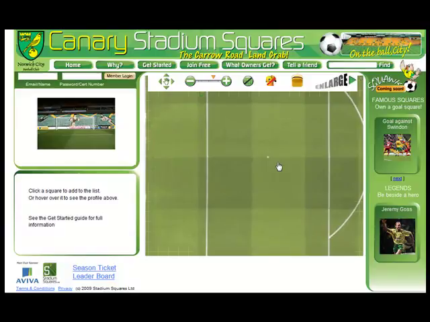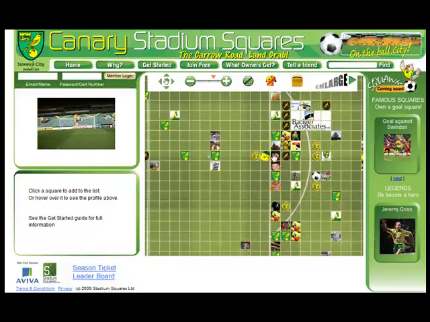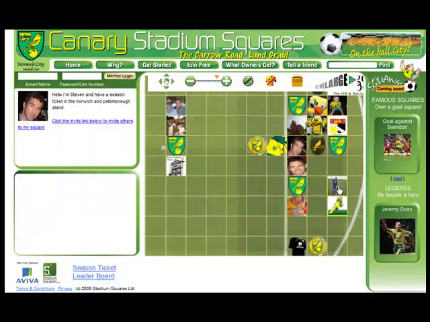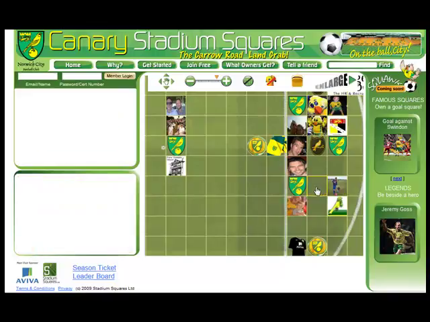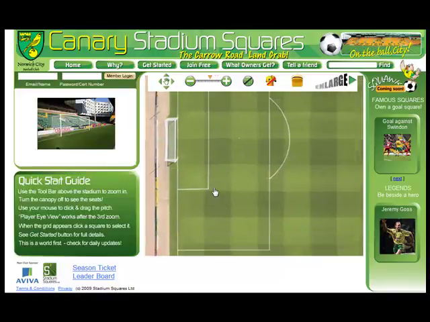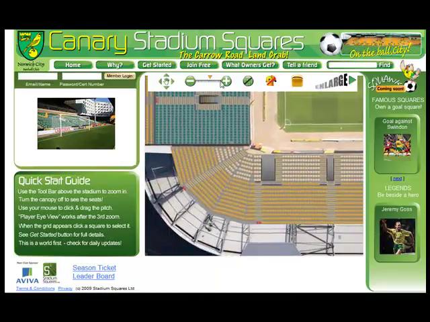Zoom in again and the grid will appear. The squares with icons are already owned. Zoom in to maximum to see the squares at full size. Owners can upload pictures and messages as well as website and YouTube links. If you click on the pitch and drag your mouse, you can move the pitch around to see different areas. Let's zoom back out now.